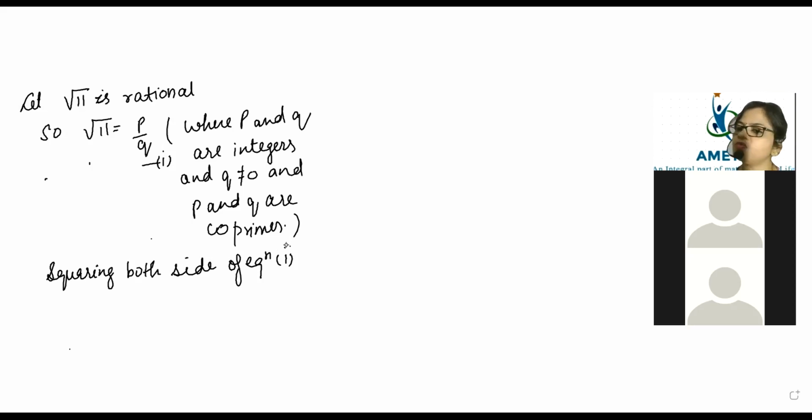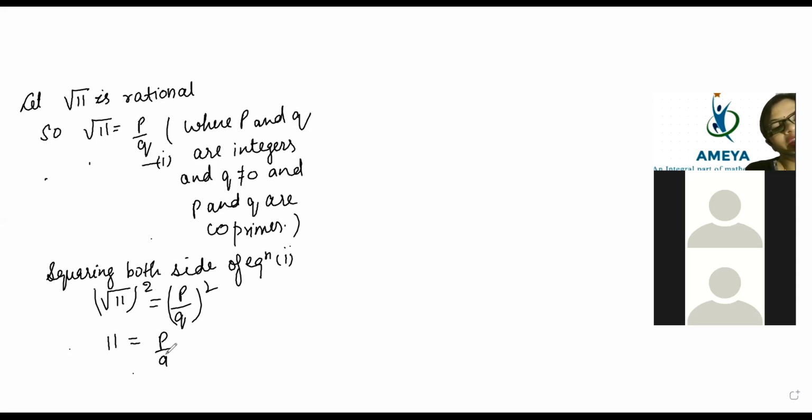Prime numbers which come one after the other will be co-prime. Very good, beta. Kanishka is telling that now we are going to square both sides. Very good. After the interruption, you have started on a very nice note. So P by Q whole square will come, beta. Then it will become 11 is equal to P square by Q square.